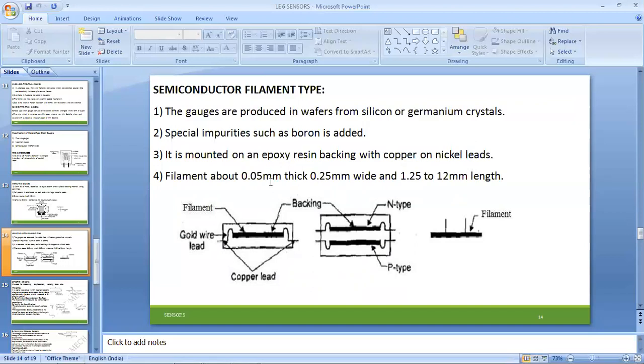The gauge filaments are 0.05 mm thick and 0.25 mm wide, and 1.25 to 12 mm of length can exist. With this, the sensing will be very strict and will generate accurate results when the operational procedures commence.